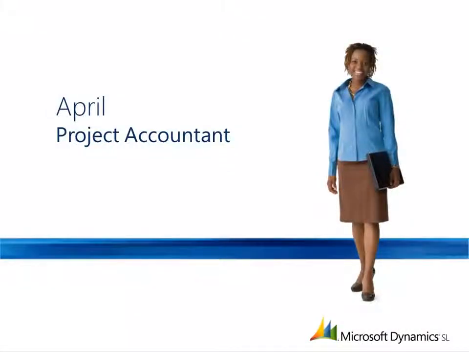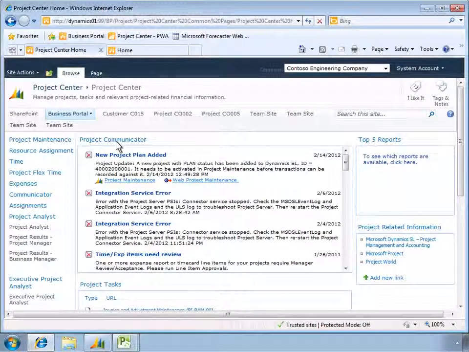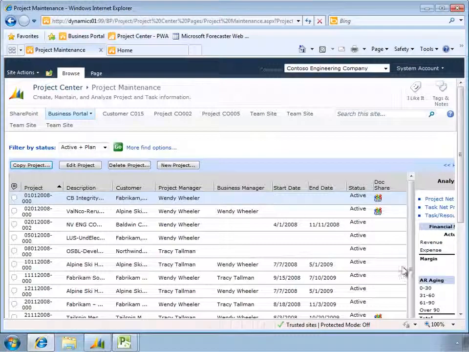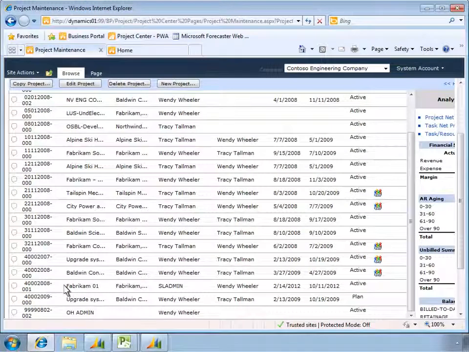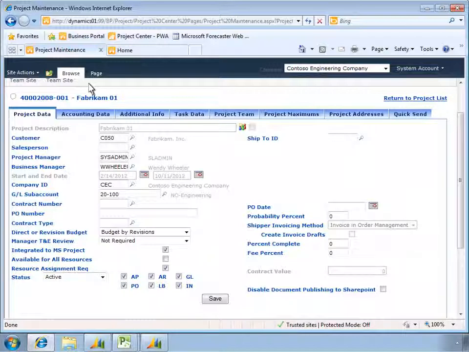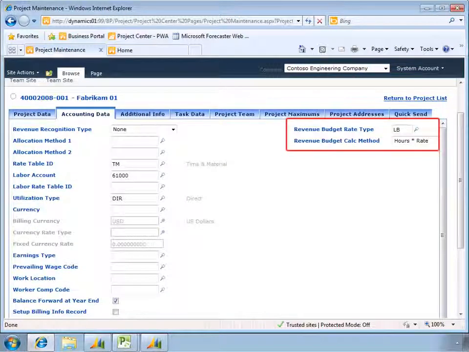Now, let's see how April, a project accountant, uses Microsoft Dynamics SL to update accounting information for the project. April goes to the Microsoft Dynamics SL Business Portal and sees a new project that needs her attention. With Microsoft Dynamics SL, April is able to create labor and revenue budgets for connected projects. To enable this feature, she ensures that a rate type and calculation method are specified. April reviews the project tasks.